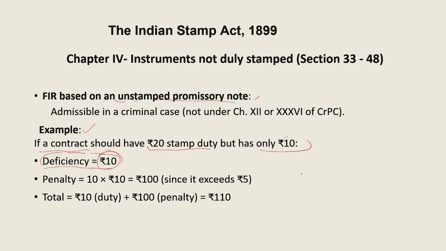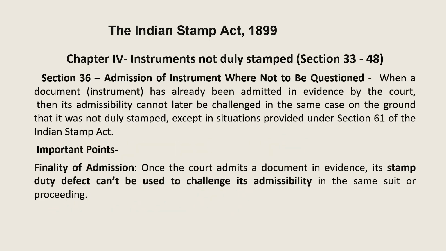It is mentioned there: penalty is 10 multiplied by 10, which is rupees 100. Since it exceeds rupees 5, 100 rupees has to be paid. So the total amount will be rupees 10 duty and 100 penalty. It will become rupees 110.